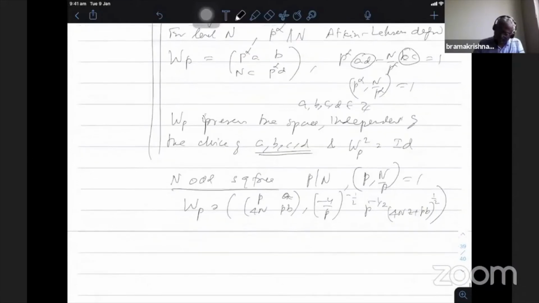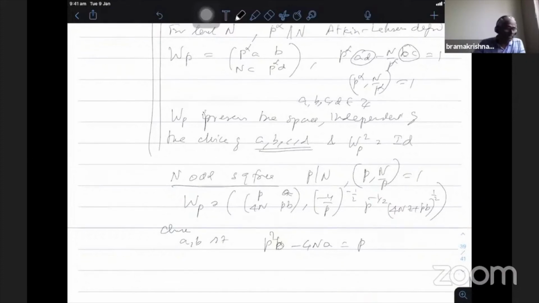Then you choose a, b such that p squared b minus 4na equals p, so I can cancel the p. Then I get integers a, b such that this is true. Then it doesn't preserve the space because p is a single prime dividing.